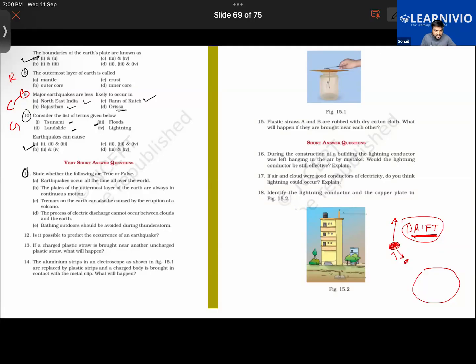Statement A says that earthquakes occur all the time all over the world. Is the statement true or false? True. Correct. The plates of the outermost layer of the earth, the crust, are always in continuous movement.